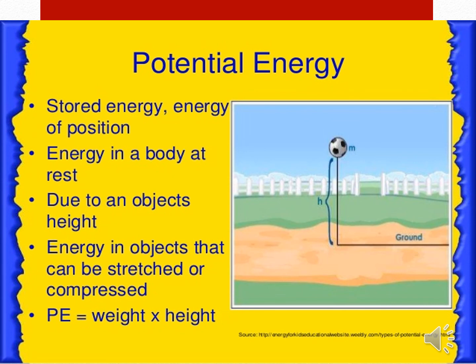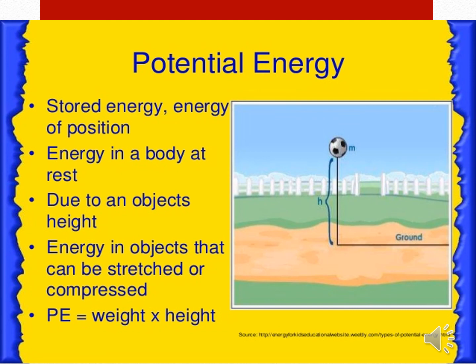Next, the energy due to spring force and other similar forces gives rise to elastic potential energy. Now, the energy due to electrostatic force on charges gives rise to electrostatic potential energy. You understood? So, gravitational potential energy and elastic potential energy. Okay, we will see the gravitational potential energy.